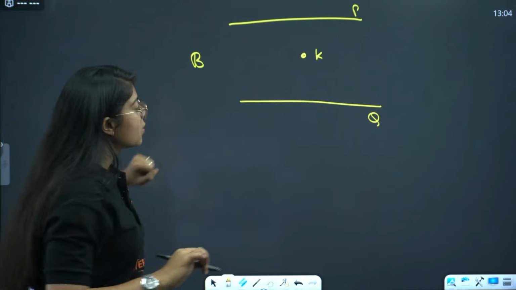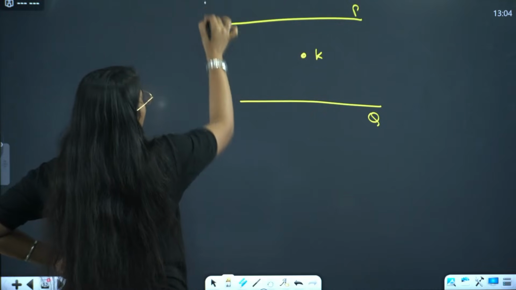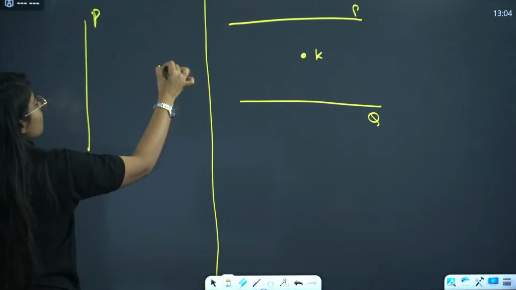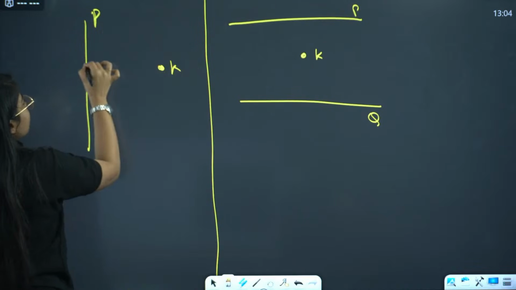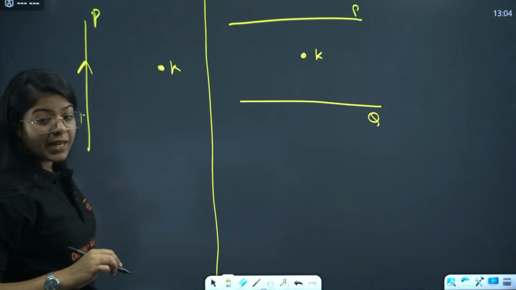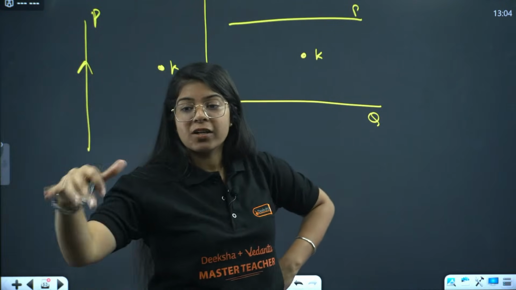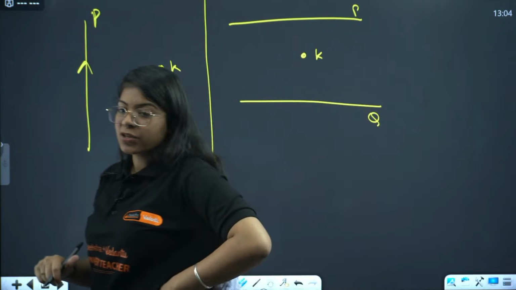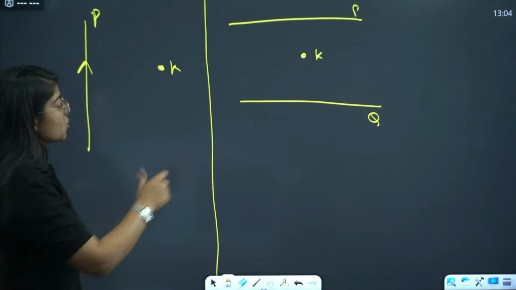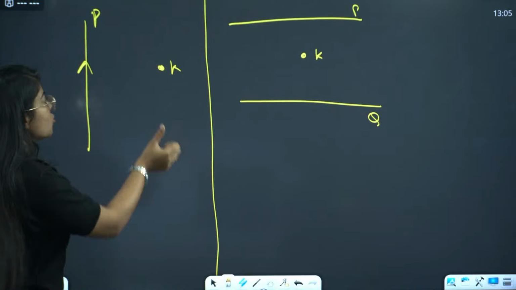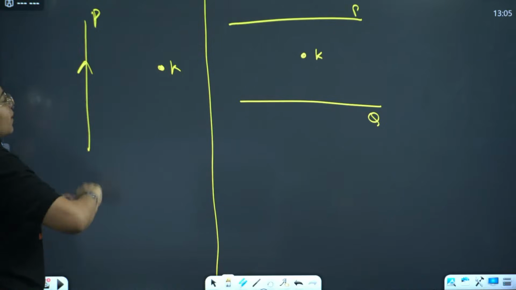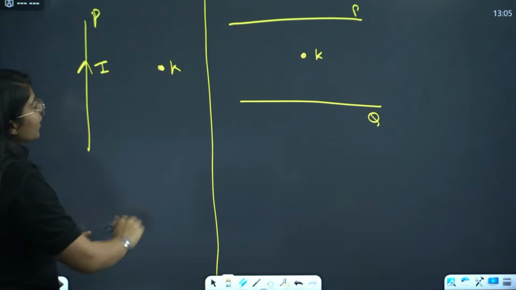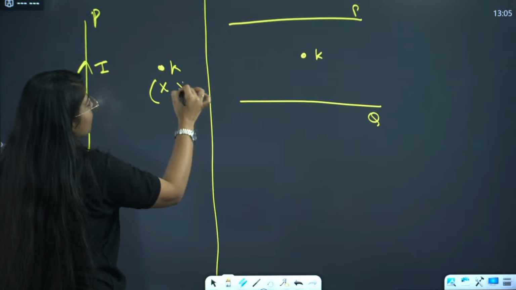Yes. So see, there can be two cases. If this is a P wire and this is a point K, and the current is going upwards, I have to see the direction of magnetic field, so I'll use the right hand thumb rule. If current is upwards, my thumb will be in the upward direction, so it goes in. So at point K, the field will be inwards.